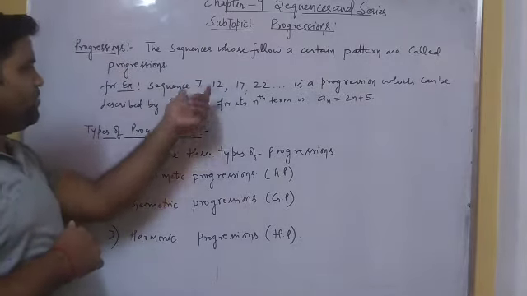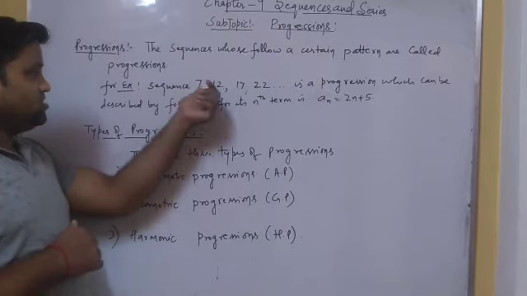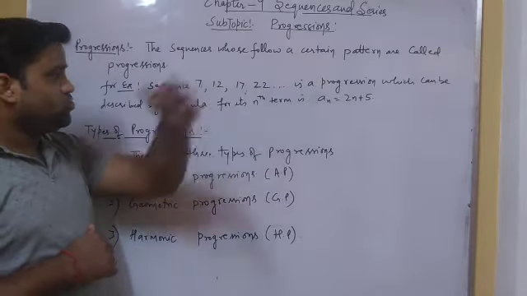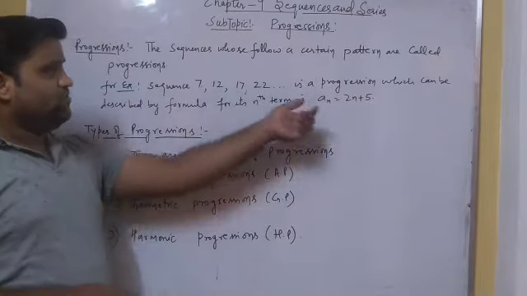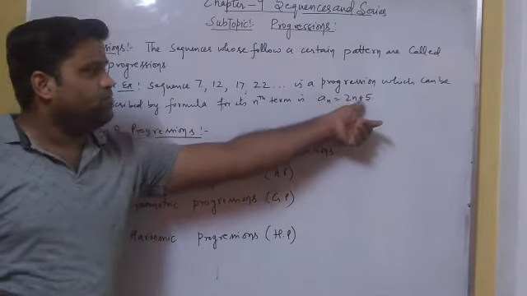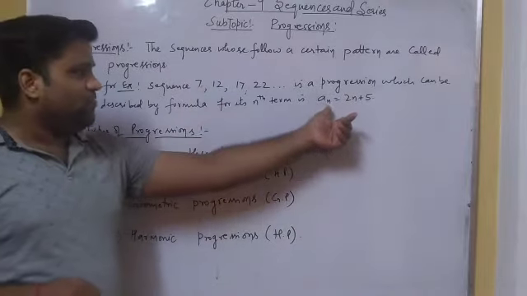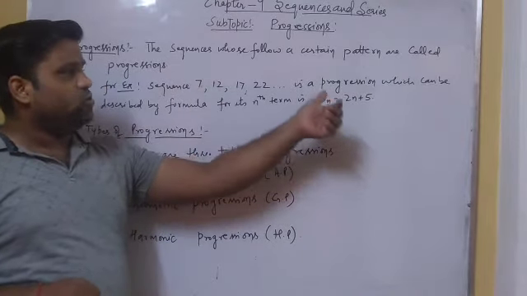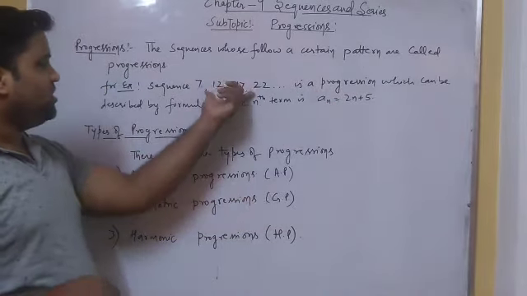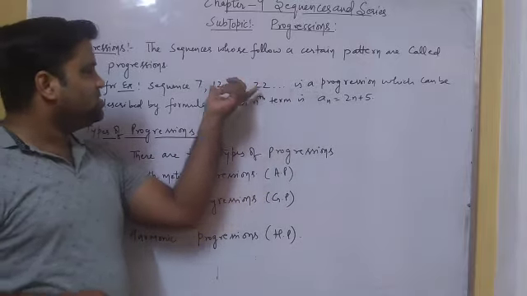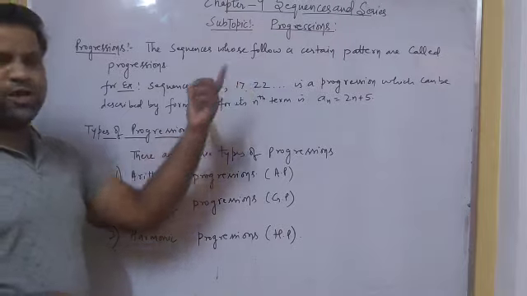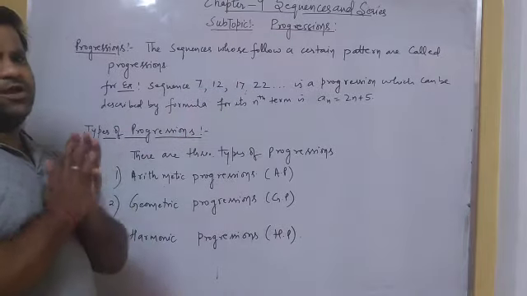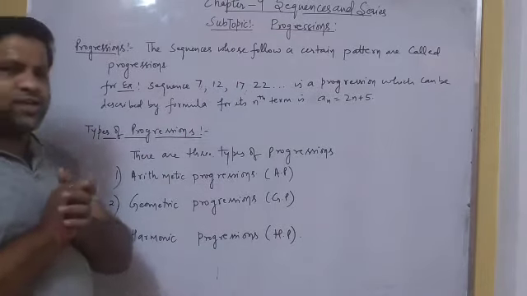Here we have an example. We have a sequence which starts with 7, 12, 17, 22 and so on. It is a progression because it is described by its nth term, which is 2n plus 5. If we take the value of n equal to 1, 2, 3, 4, 5, 6 and so on, we get this sequence. So it means that this sequence follows the pattern of this nth term, which means it is a progression. So this is a clear example for understanding progressions.